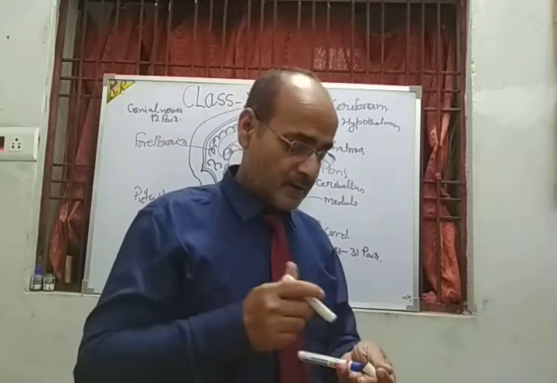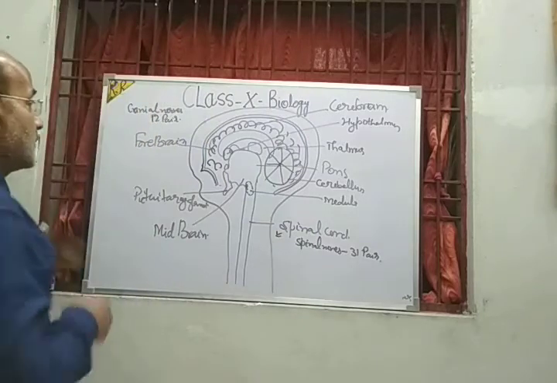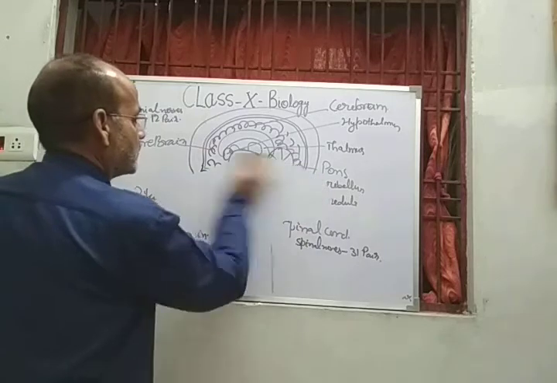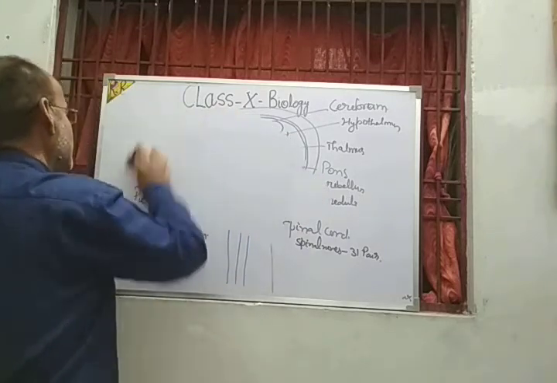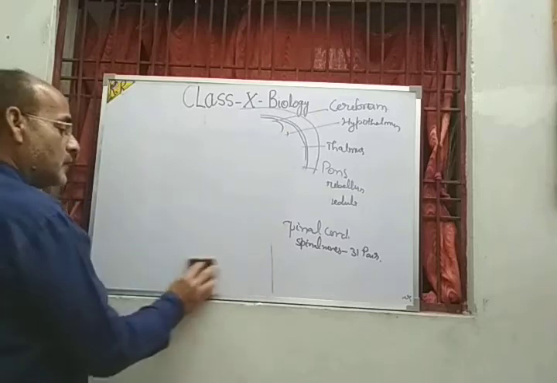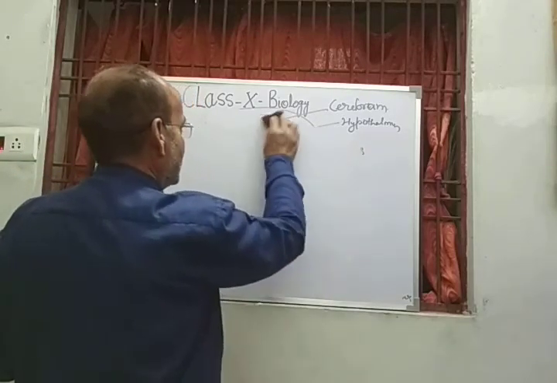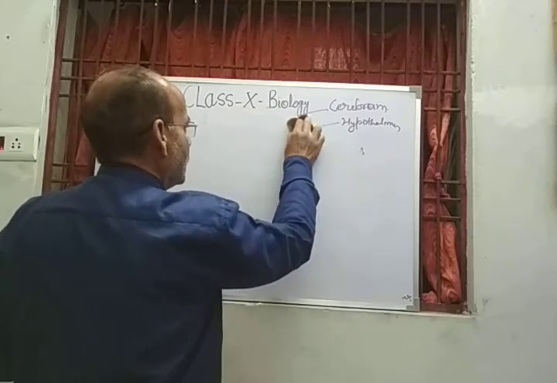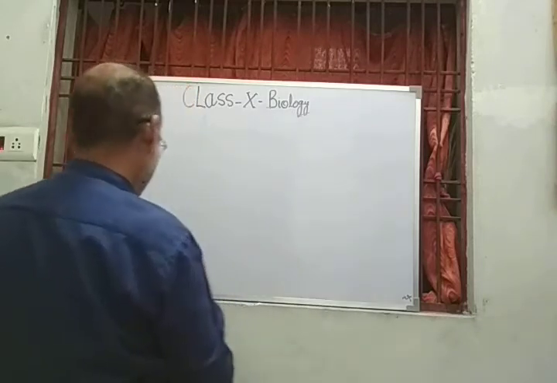And now come to the structure of the spinal cord. The function of the spinal cord is to conduct voluntary as well as involuntary actions. There are two types of nerves found in the body: voluntary nerves and involuntary or autonomous nerves.